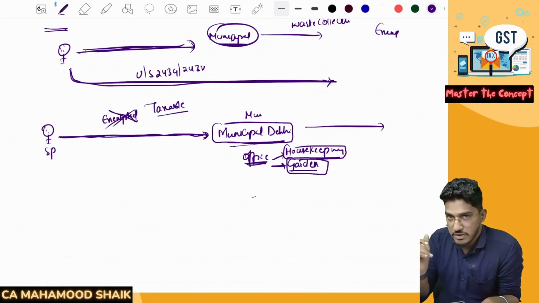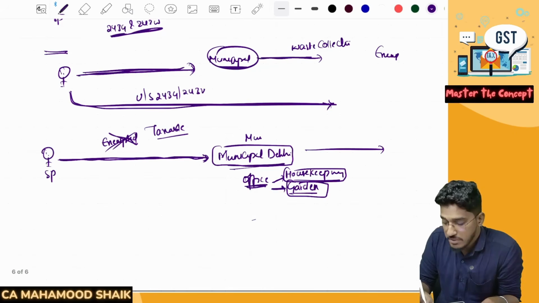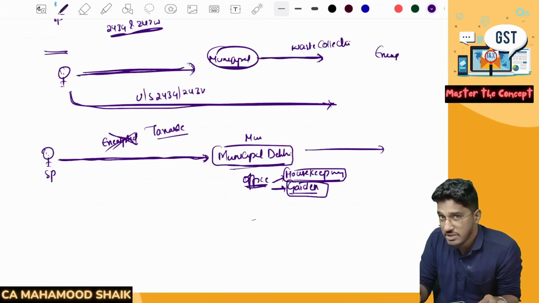Able to understand the difference between the two? In the previous case, the municipal corporation has been given the responsibility for garbage collection.